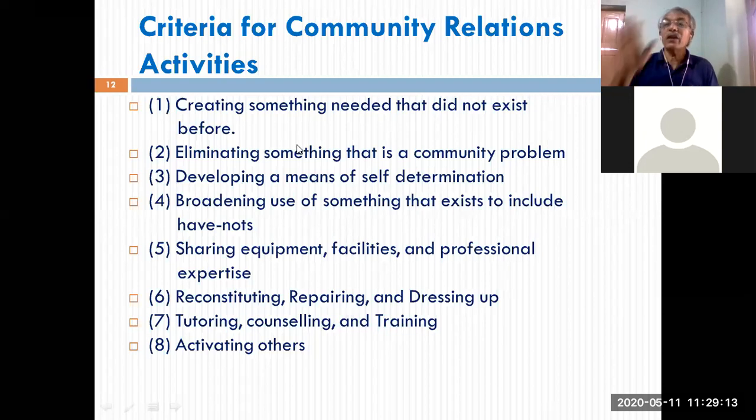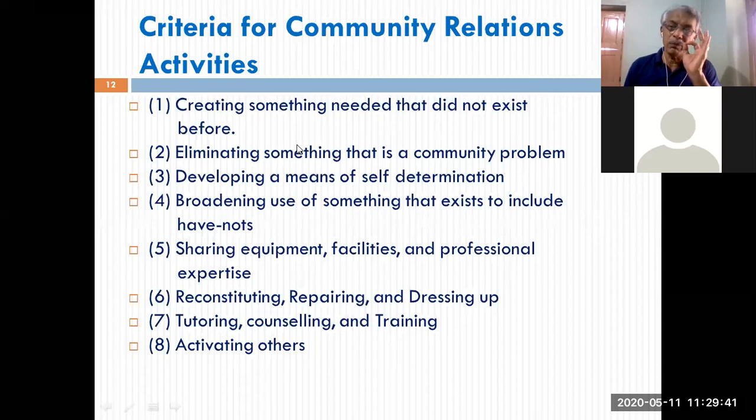If it is already there, and we are also going to do a drinking water facility for you, it might not be received very well, or it might be a waste of your resources. It might not be used right, or it might be redundant, superfluous. So identify the things which are required by the community, but which are not there, or which the community has paid to provide for itself through its local government or any other support system.